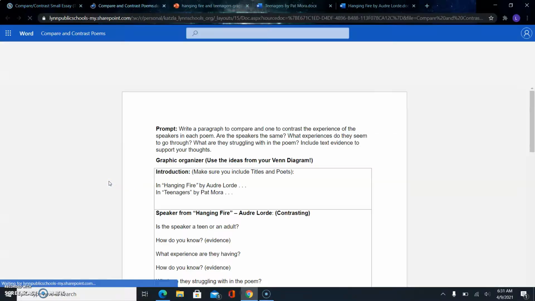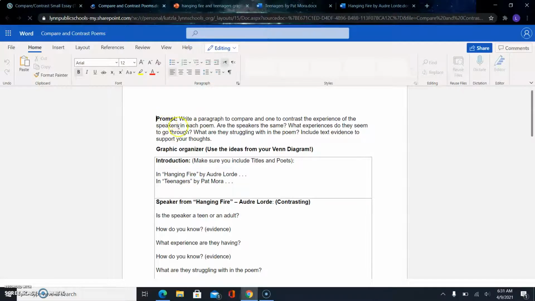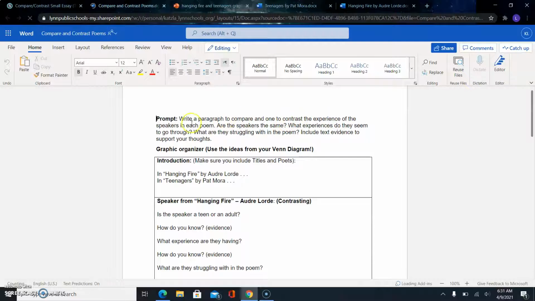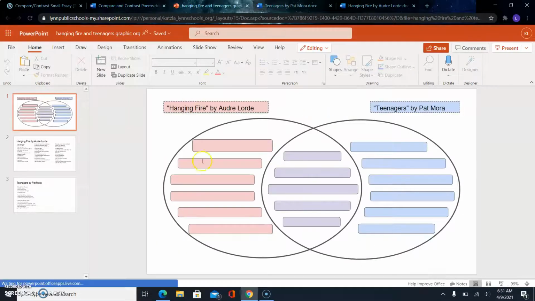You open up the compare and contrast, okay? The prompt is right here. This is what you're answering. It says write a paragraph to compare and one to contrast the experience of the speakers in each poem. Right? That's why on this side and on this side, I asked you to answer those questions, right? I said, identify the problem in each poem and tell us about the experience of each speaker in the poem, right?